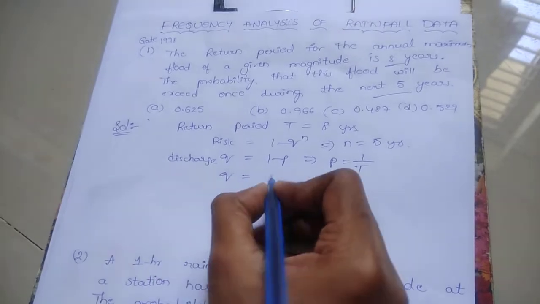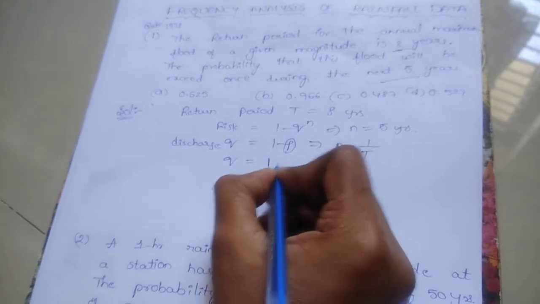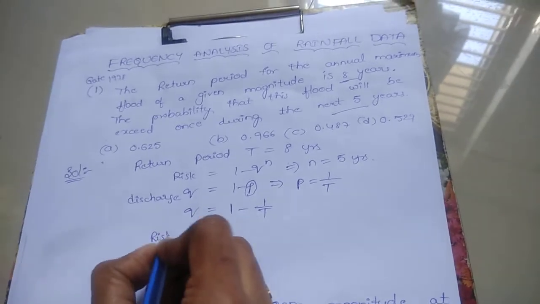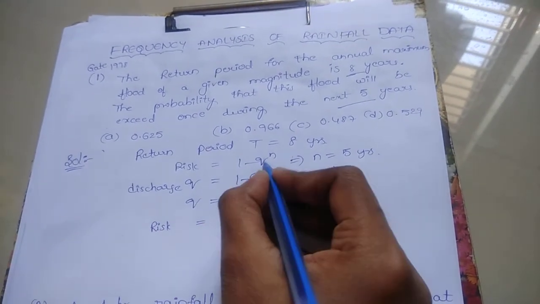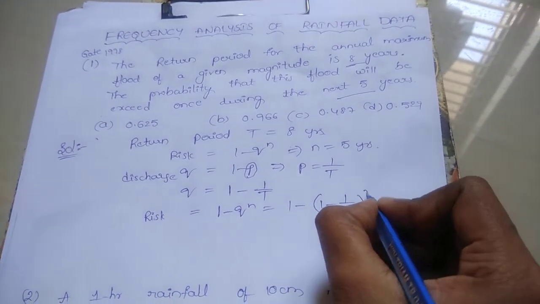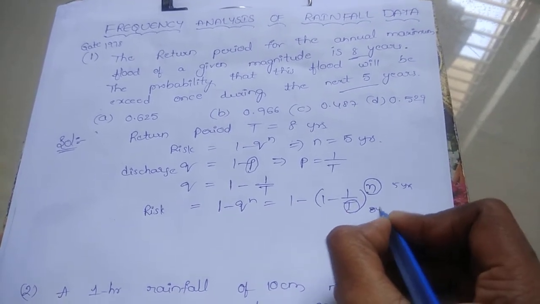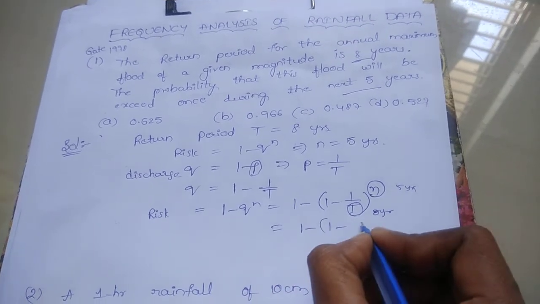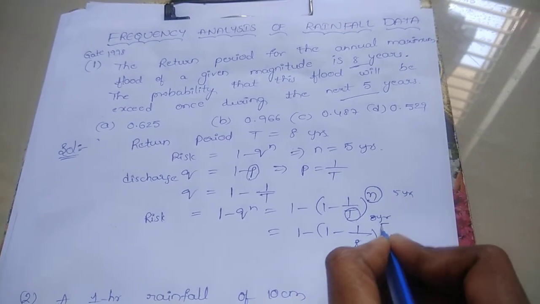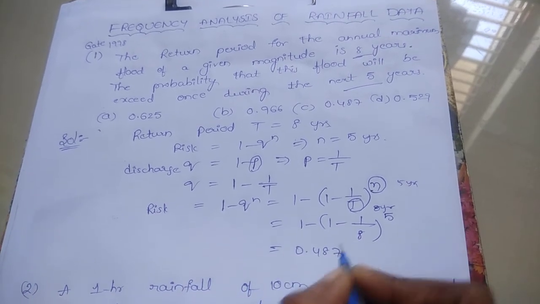So here Q equals, substituting the value of P equals 1 by T in this discharge, Q equals 1 minus 1 by T. Finally, risk equals 1 minus Q power n, that means 1 minus (1 minus 1 by T) whole power n. Substitute the value of n equals 5 years and return period T equals 8 years. So 1 minus (1 minus 1 by 8) whole power 5. Finally you got 0.487.